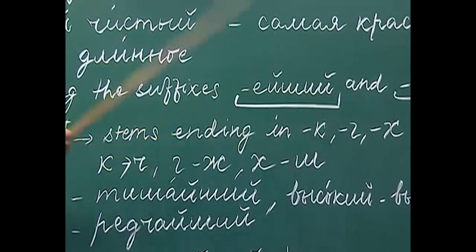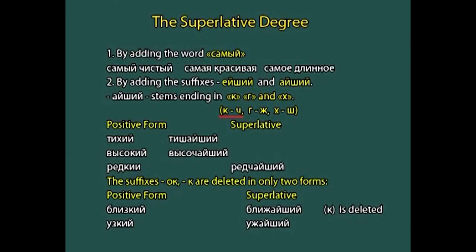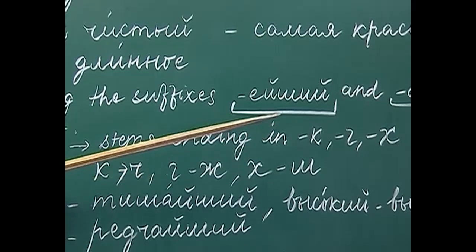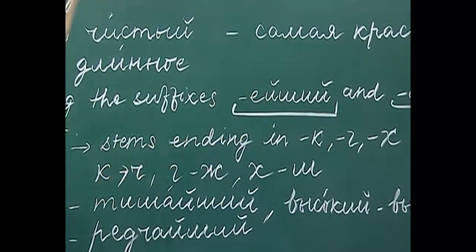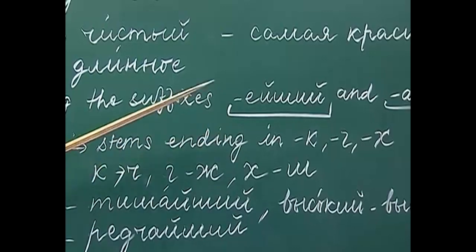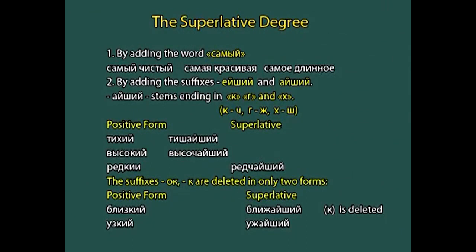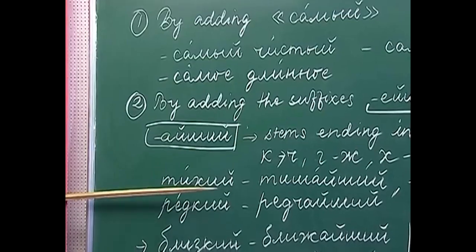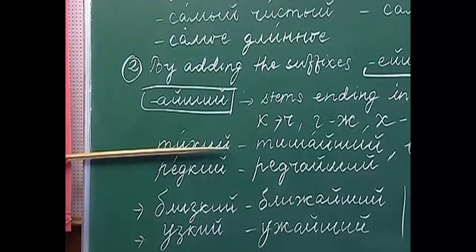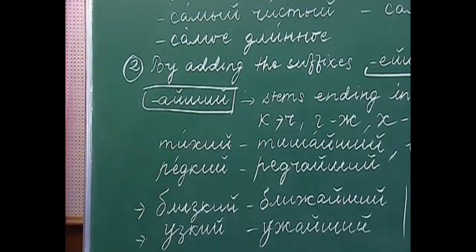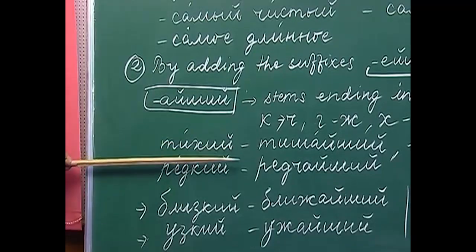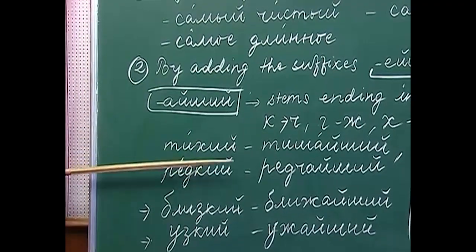So, what kind of alternation do they undergo? The k changes to ch, g changes to zh, and h changes to sh. So, these alternations also happen while forming the superlative degree from an adjective whose stem ends with either k, g or h. Let us look at some examples. The first adjective I have written here is tihi. Tihi is silent or quiet. So, how will you form the superlative degree from this adjective?